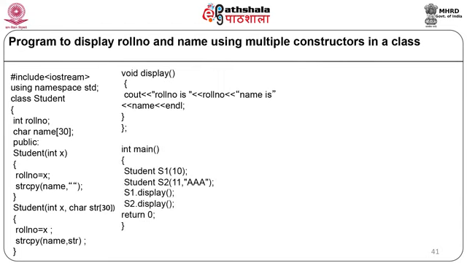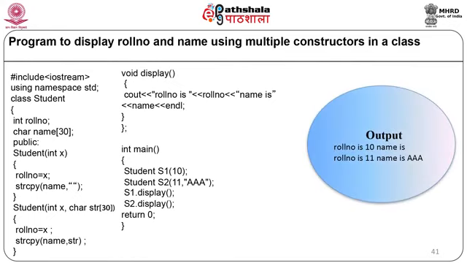Here we are going to declare the object of class Student, s1 in brackets 10. Here the first constructor will be called with one parameter, integer x. Now we are going to declare the second object, Student s2 in brackets 11 comma AAA. Here the second constructor will be called with two parameters, the integer and the character string. Now we are displaying the values as s1 dot display and s2 dot display. Our main program will end. Now when the above code is compiled and executed, it will produce the result: 10 and the null string, and 11 and the name AAA.